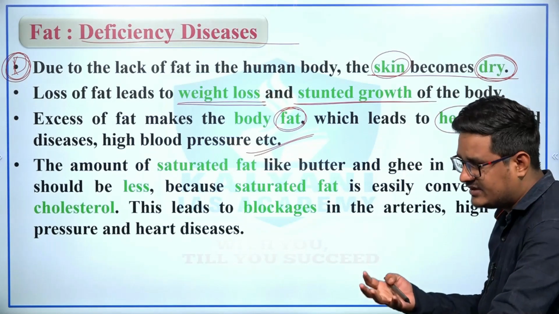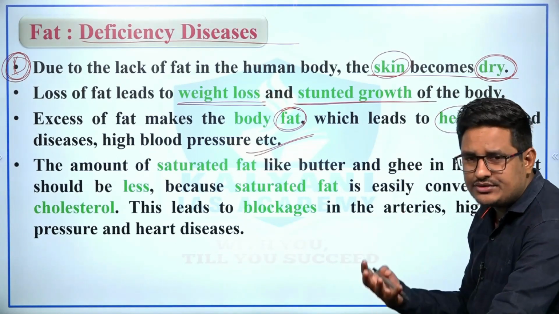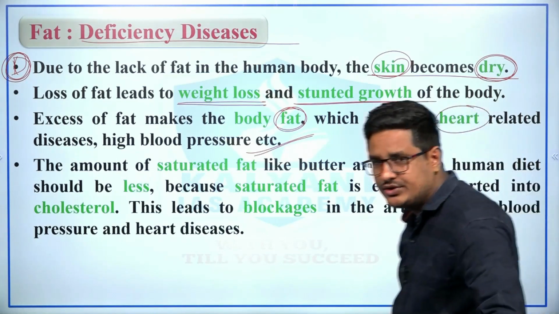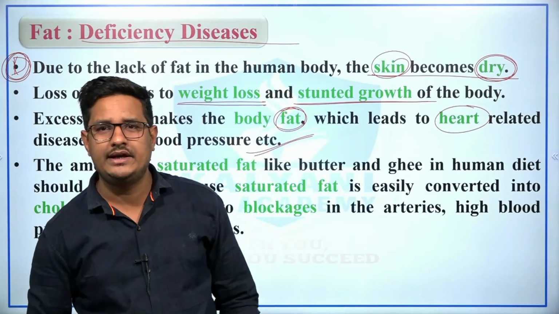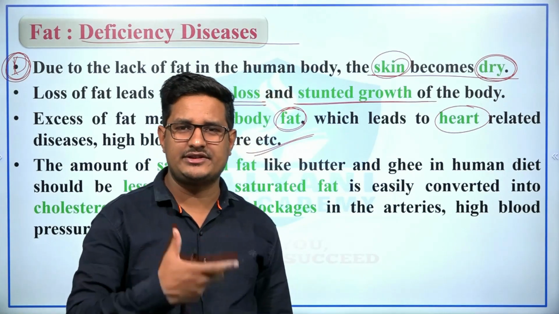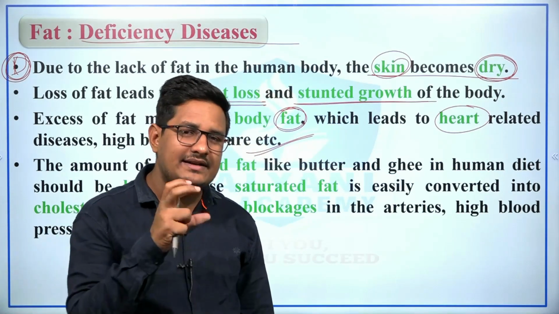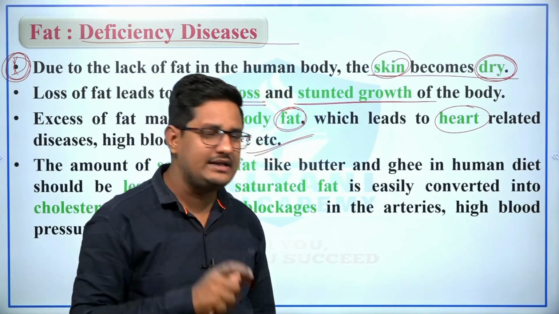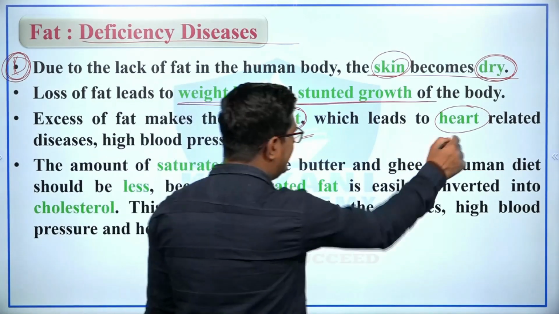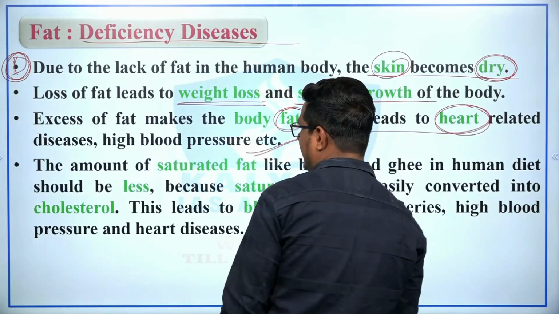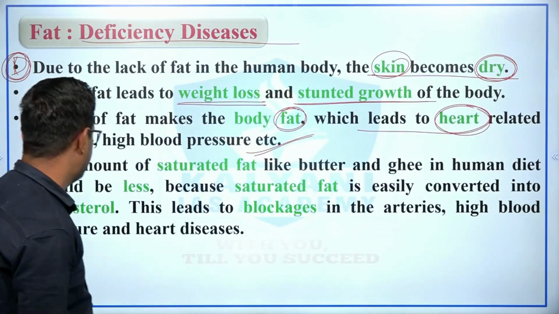In simple words we can say that when the cholesterol increases, if you consume oily products, for example samosa, kachori, right, then this will lead to an increase in cholesterol, and the increase in the cholesterol leads to heart related disease and high blood pressure.